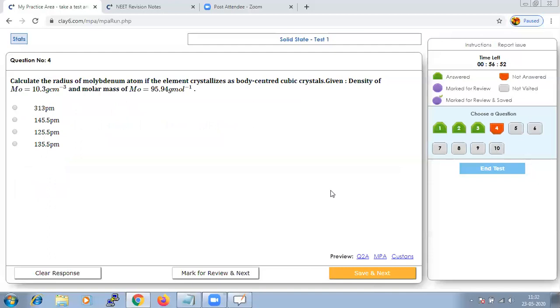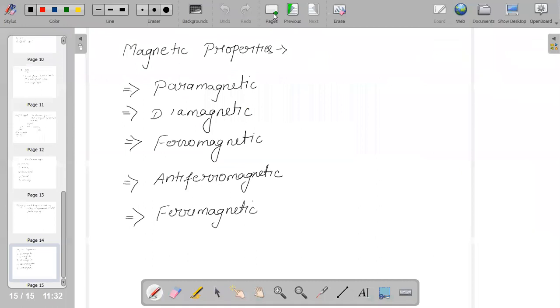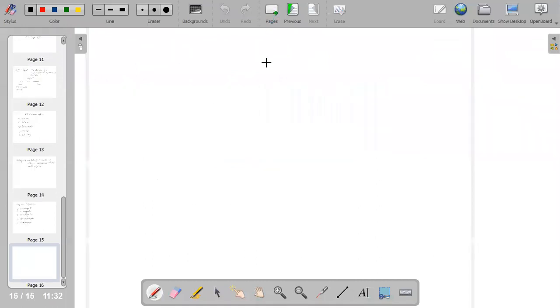Calculate the radius of molybdenum atom if the element crystallizes as a body centered cubic crystal. They have given us the density and molar mass. As usual, we have a formula to calculate it. In body centered cubic, there are 2 atoms per unit cell.